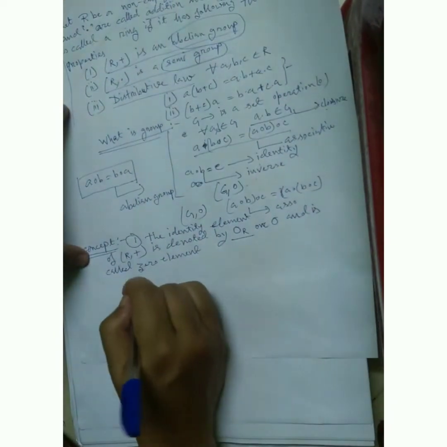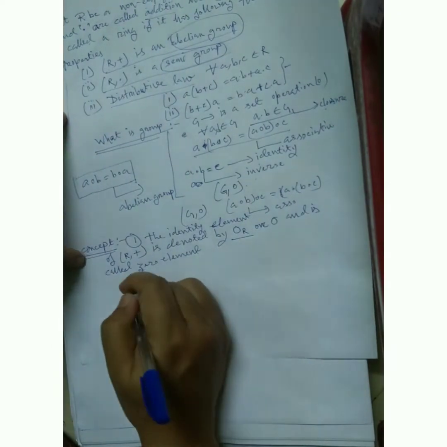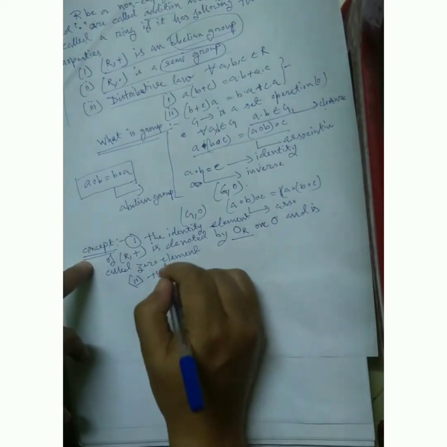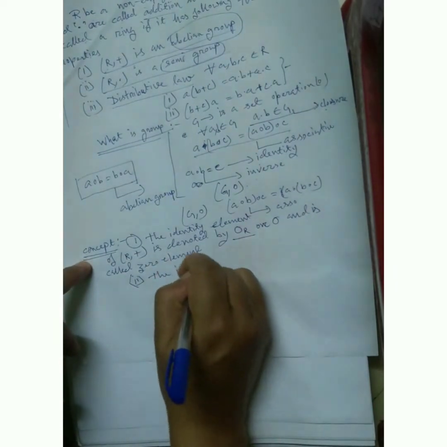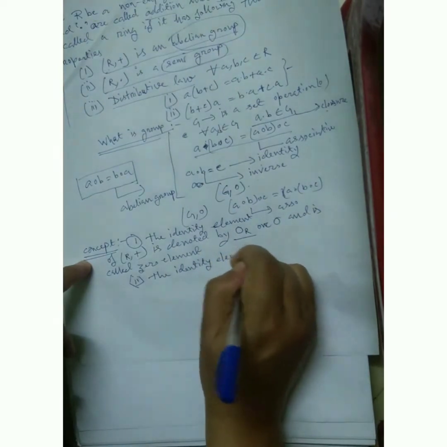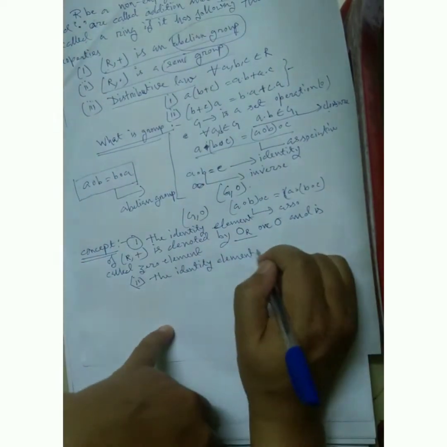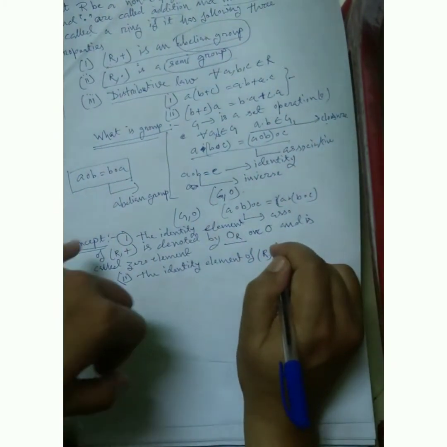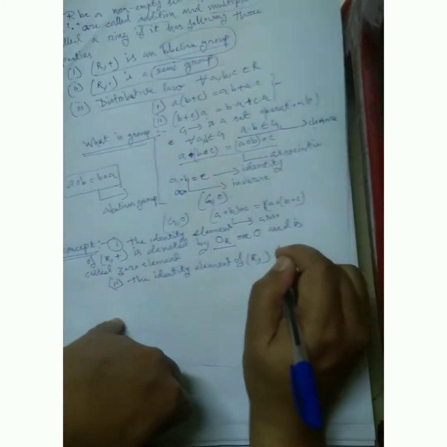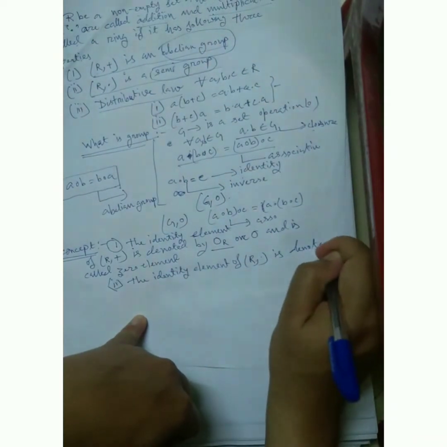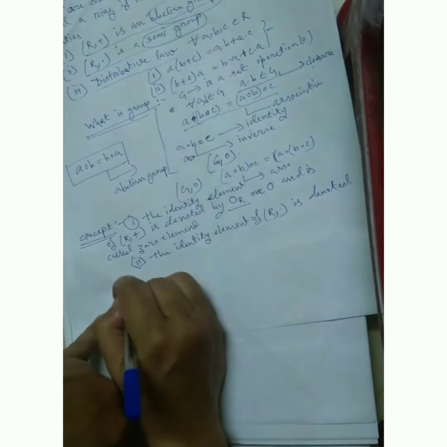And number two, the identity element of (R, ·) is denoted by 1.